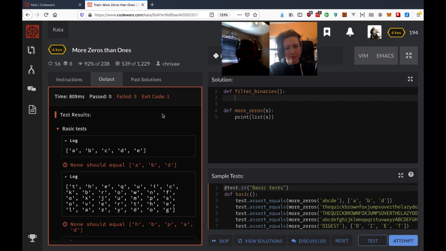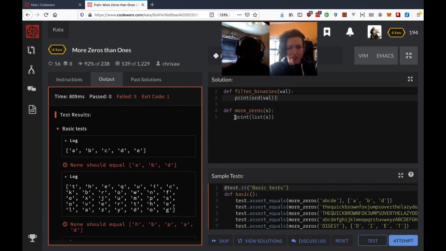So filter out binaries is what we decided, right? Yeah. I'm coding along on my end to try to keep up with my thought process here. Okay. So basically, what we want to do is convert whatever value is passed in here into its decimal value, right? I think you can do that with ord in Python. Yeah. So here I'll put value, so you can do ord(value), and then let's print this.